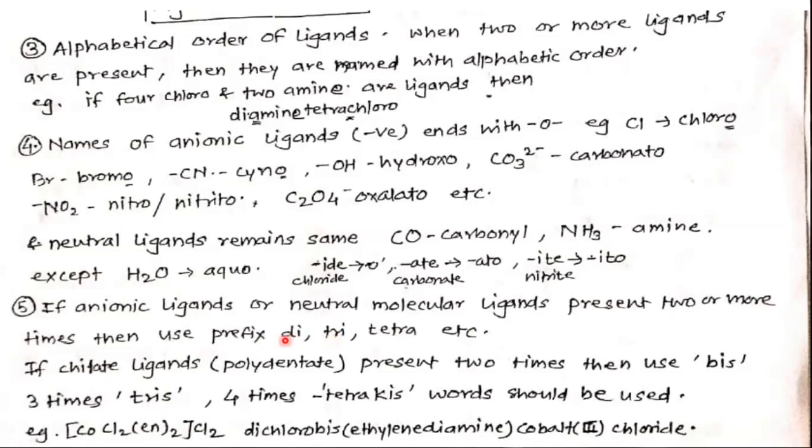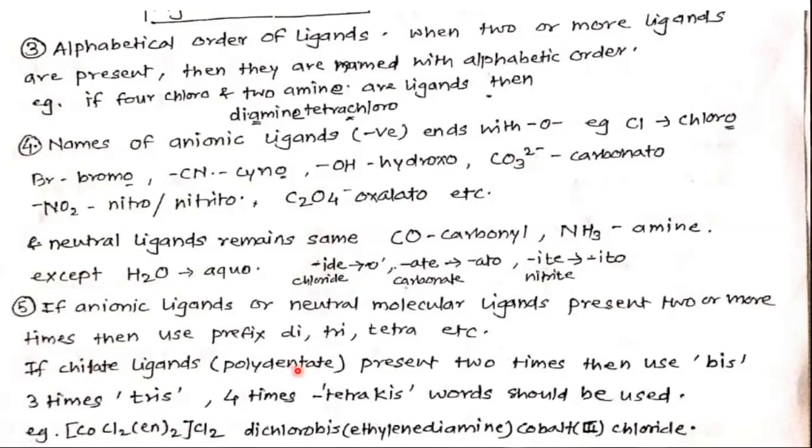And what is a suffix? It is used after the name. ANE in methane, ethane, that is a suffix. Ethene, propene, butene: ENE is at the end of the word, so that is a suffix. Okay. If chelate ligands, what are chelate ligands? Chelate ligands are polydentate ligands.